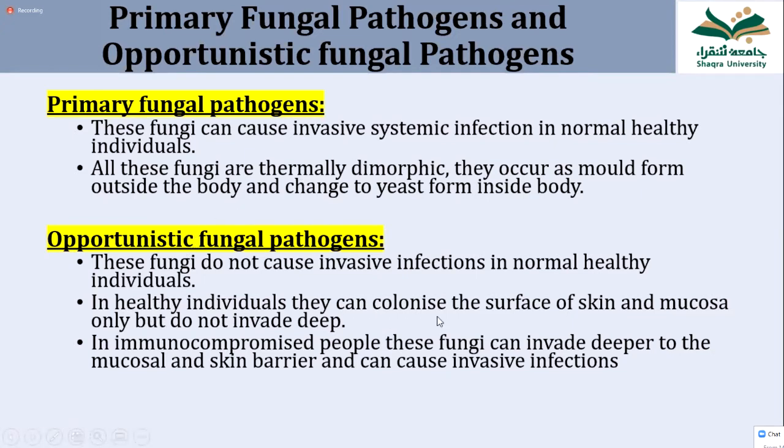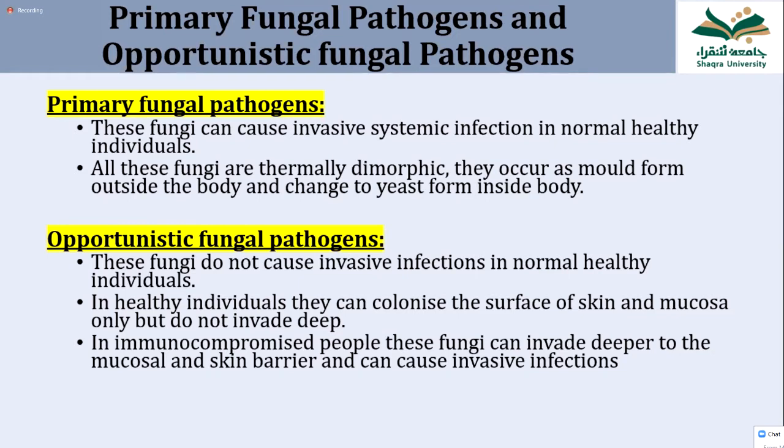In normal healthy people, they can colonize the surface of the skin or mucosa and cause disease there, only on the surface, not in the deep. In immunocompromised people, they can invade deep inside the tissue, through the mucosal barrier or skin barrier, and cause invasive infection. So that is the difference. Is that clear?